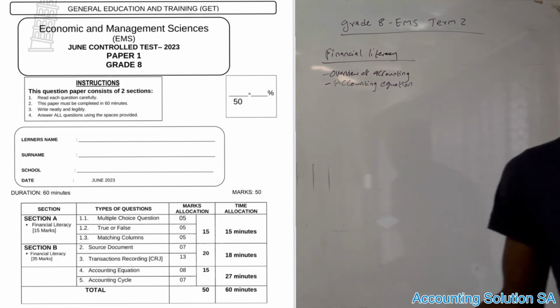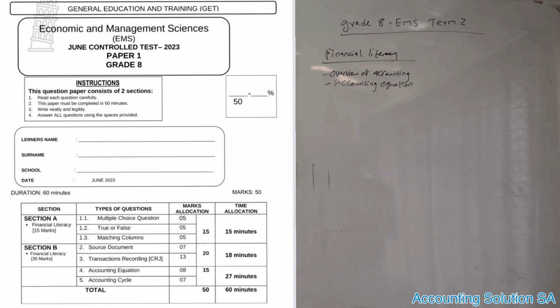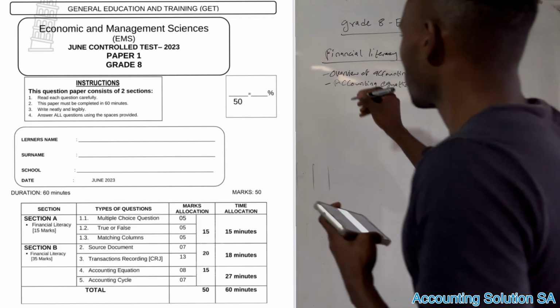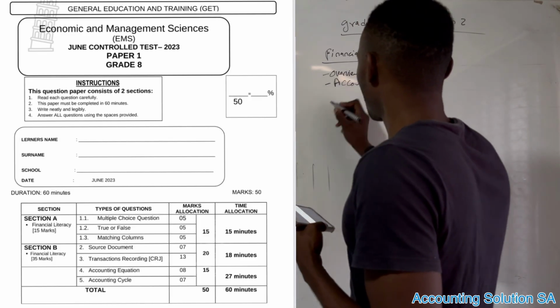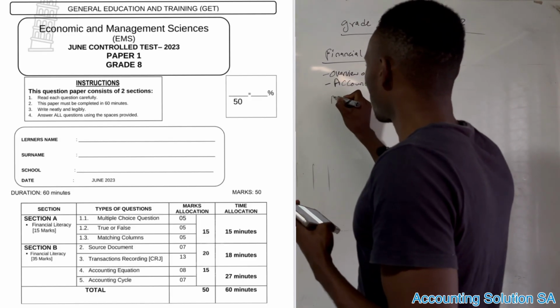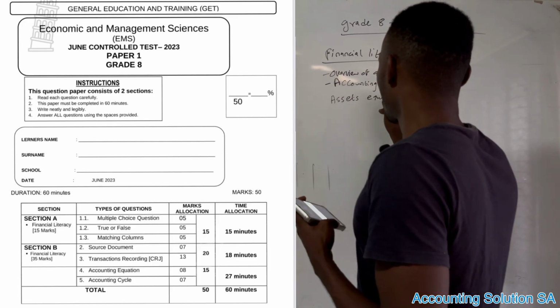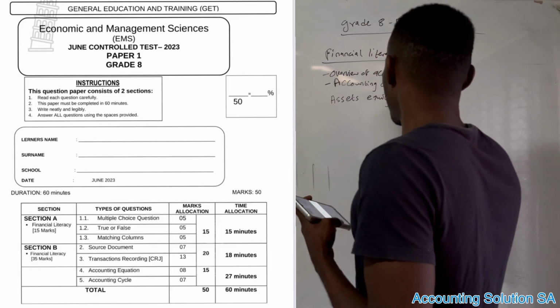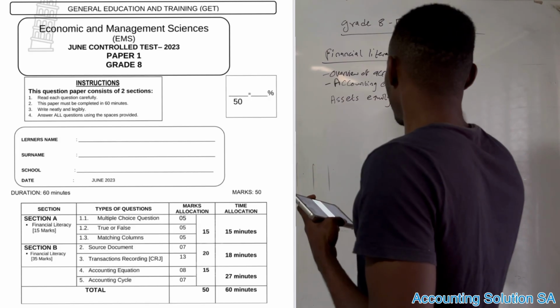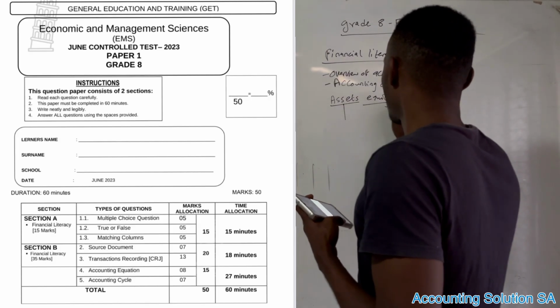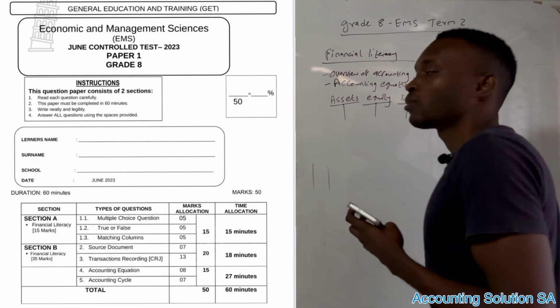All right, so if you still remember, guys, accounting equation, I have already done the papers. Remember, when we deal with accounting equation, we are going to deal with assets, equity, and liability. That's what we are going to deal with when it comes to accounting equation.